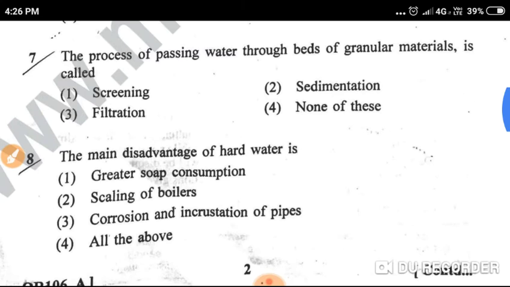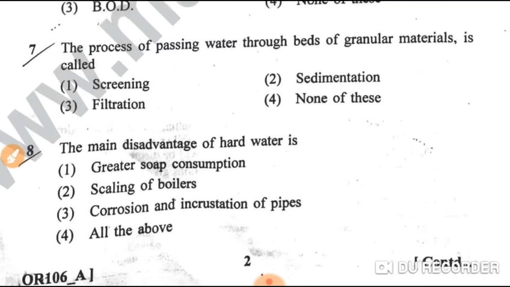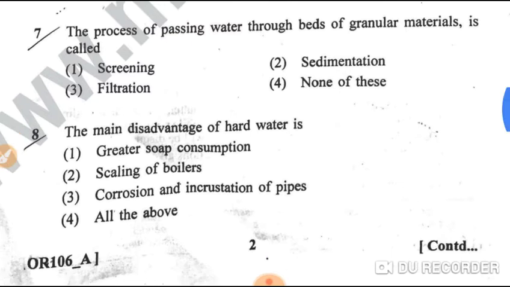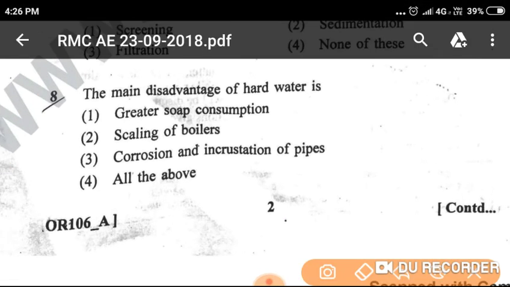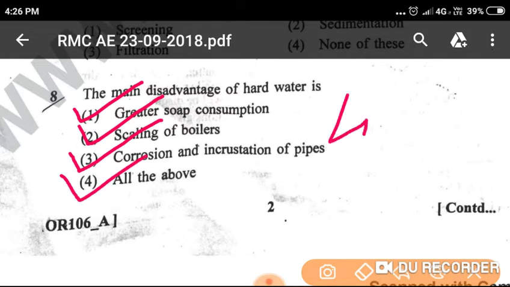Question number 8, the main disadvantage of hard water is: option 1, greater soap consumption; option 2, scaling of boilers; option 3, corrosion and incrustation of pipes; option 4, all the above. Option 1, greater soap consumption, is correct. Option 2, scaling of boilers, is correct. Option 3, corrosion, is correct. Here all of the options are correct, so option 4 is the correct answer.